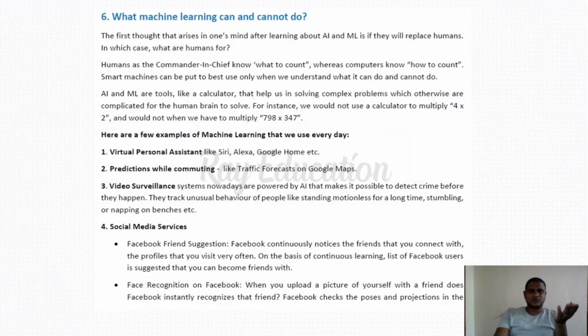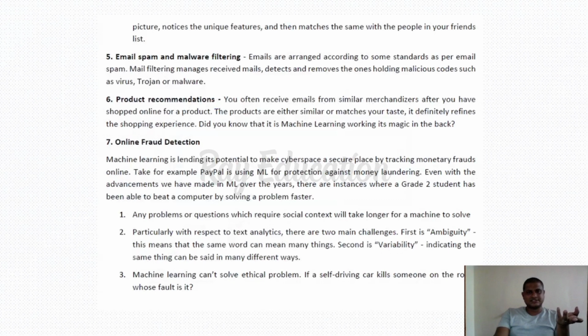So these are the things machine learning can do. All these things can be done by machine learning only. We feed it a previous algorithm, and according to the algorithm, it works. So the examples are VPA, predictions, video surveillance, social media services, email spam filtering, product recommendation, and online fraud detection. All these are examples of machine learning.